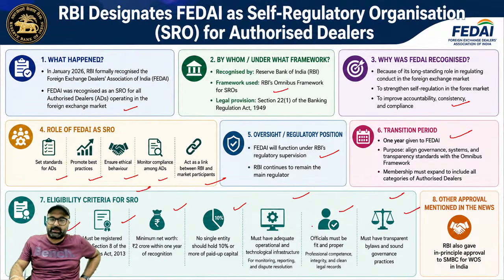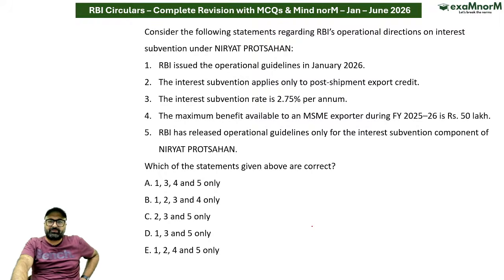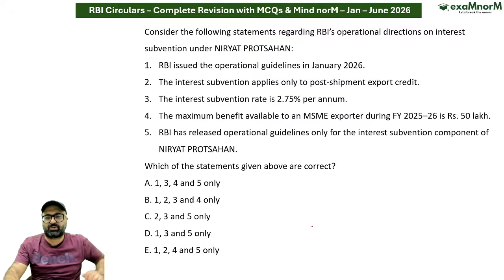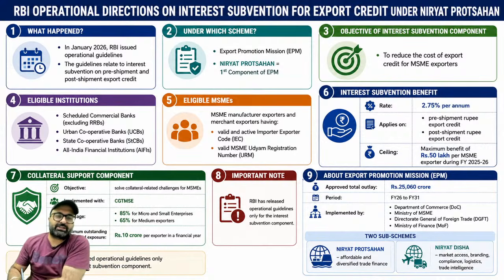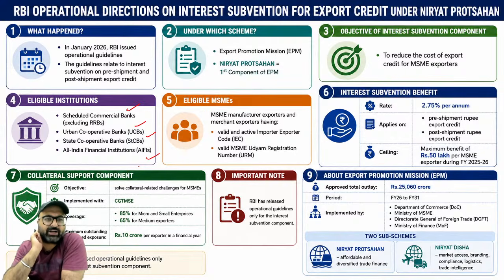Okay, ji? Clear? Moving on to the next question. The next is, consider the following with respect to the Niryat Protsahan. So Niryat Protsahan is basically the initiative taken by RBI to promote exports. So in this case, scheduled commercial banks, excluding RRBs, urban cooperative banks, state cooperative banks, all India financial institutes are eligible. The guidelines relate to interest subvention. Subvention means subsidy on pre-shipment and post-shipment export credit.